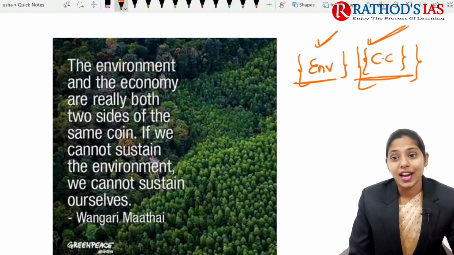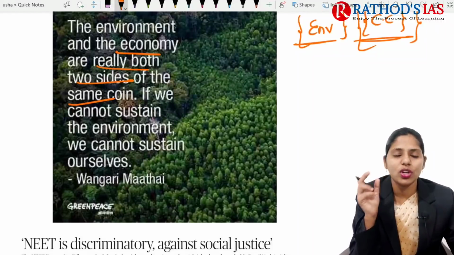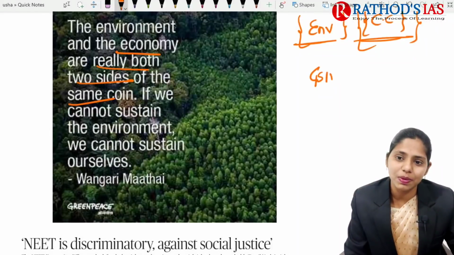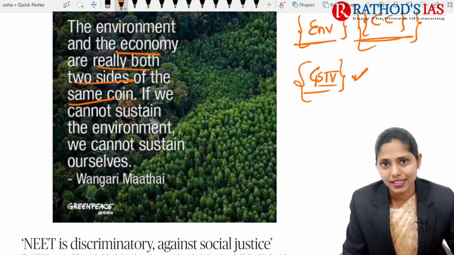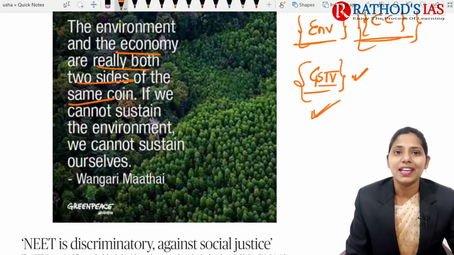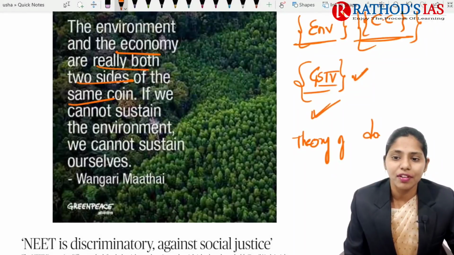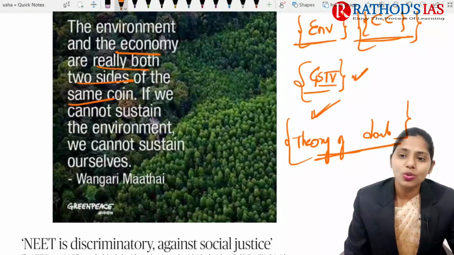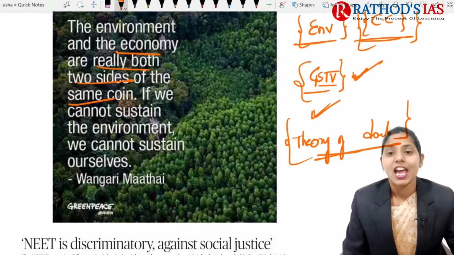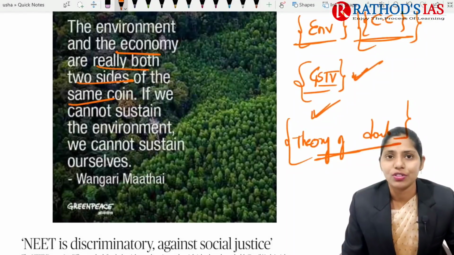The first quote regarding environment is: the environment and the economy are really both sides of the same coin. Even in your ethics, which comes under GS paper 4, you have one topic called environmental ethics, and you will have many dilemmas, such as the theory of double effect. In the theory of double effect, you will come across environment versus economy. So to answer GS paper 4 questions, and even in your essay and mains, environment is very useful and you have to prepare quotes.